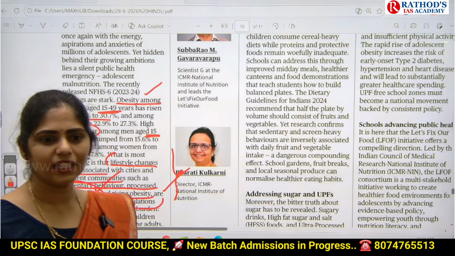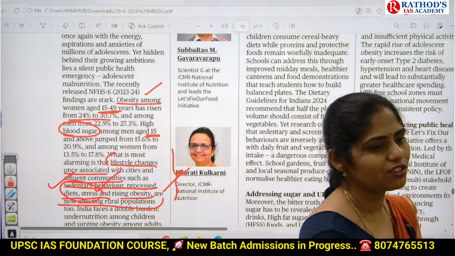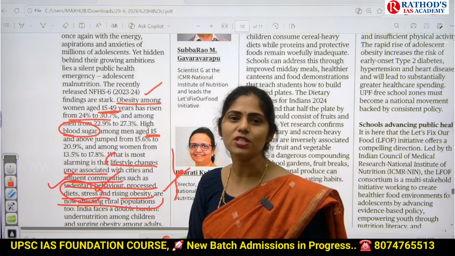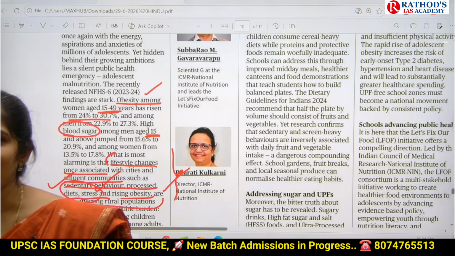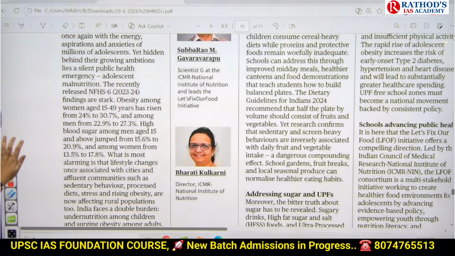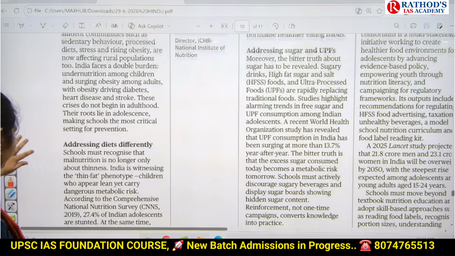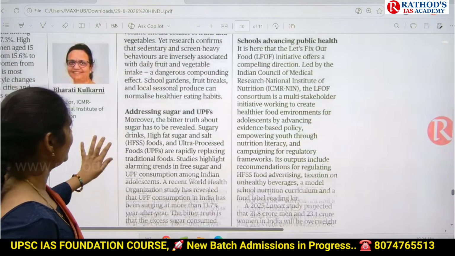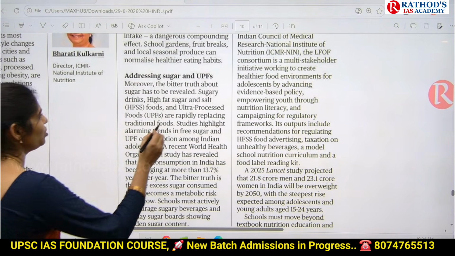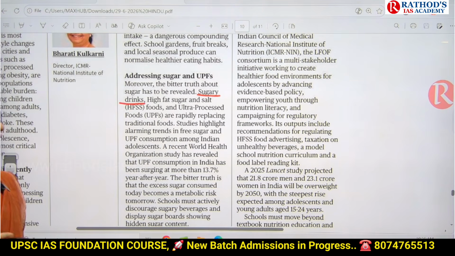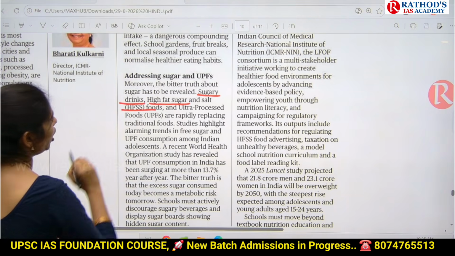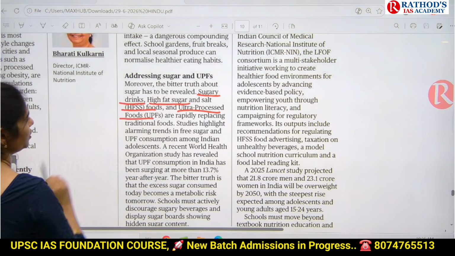Now this article is saying that we have to utilize schools to reach our adolescents. Adolescents means teenage people, 13 to 19. So we can use schools as a medium to bring changes in our health outcomes. That is the main thing said. What kind of things did they say? First, we have to stop consuming sugary drinks and foods high in fat, sugar or salt, or ultra-processed foods.